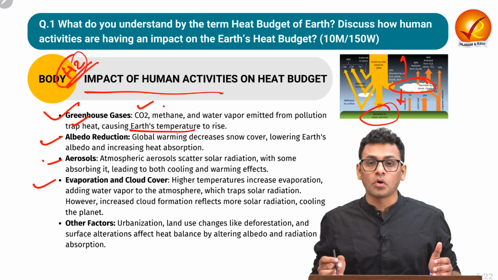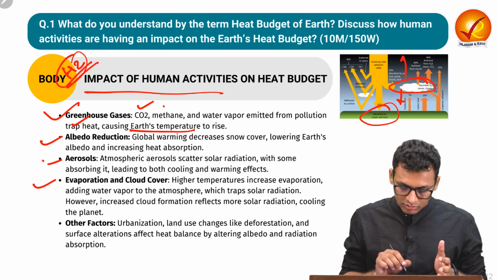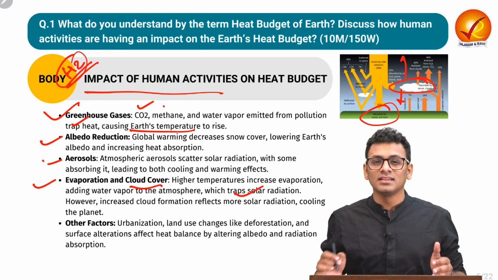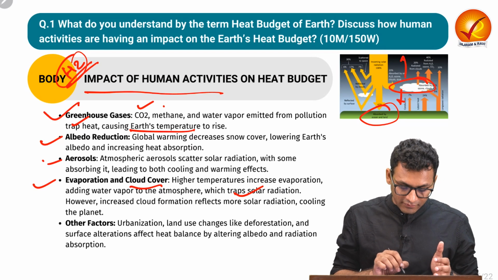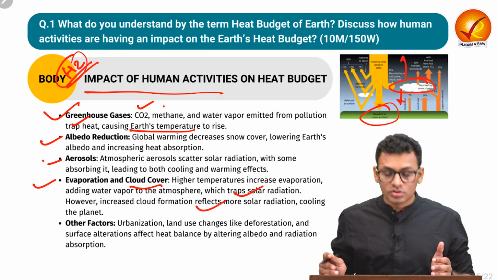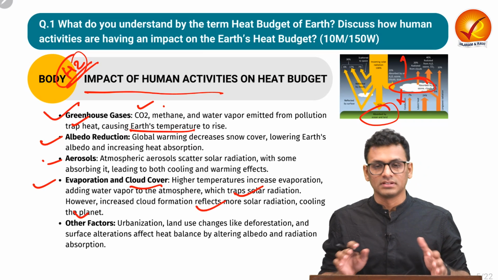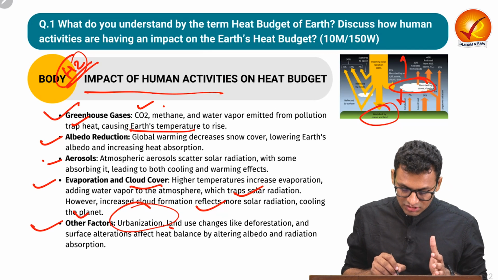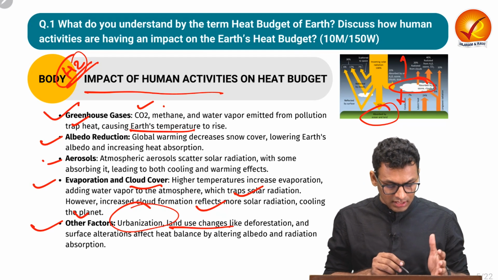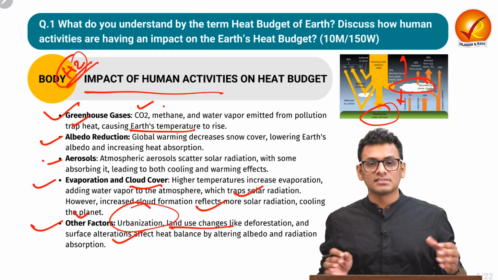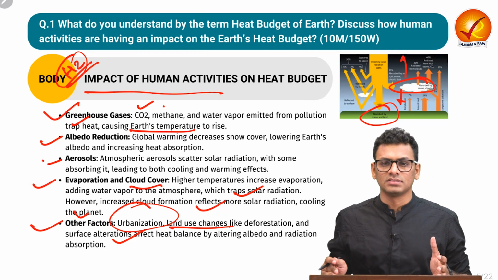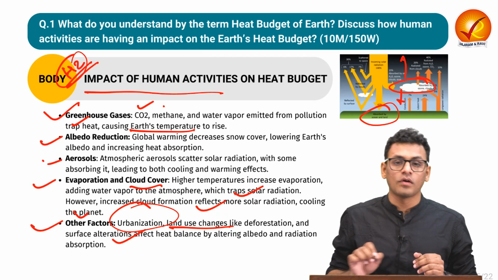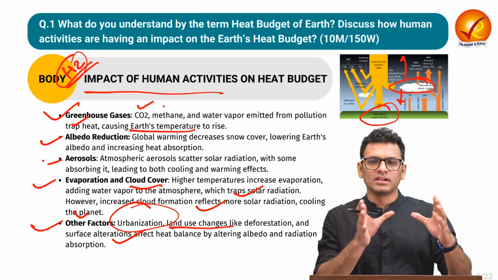The next component we can talk about is evaporation and cloud cover. We have seen that higher precipitation can again trap the solar radiation. At the same time, higher amount of cloud cover can also reflect back more solar radiation, cooling the planet. So it has a dual impact. And lastly, we have other impacts. Other factors such as urbanization, land use changes, deforestation have also altered the heat balance, such as altering the albedo and radiation absorption. So these are the kind of impact proof points that you can inculcate in the heading 2 of the body, and thus you have concluded your body aspect.